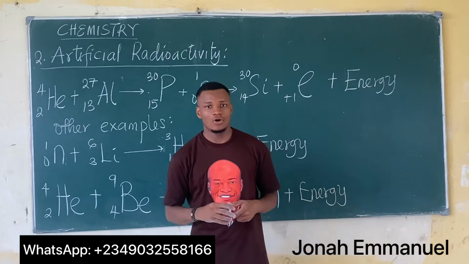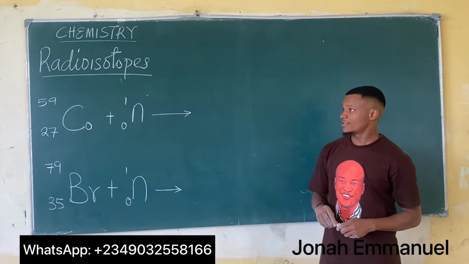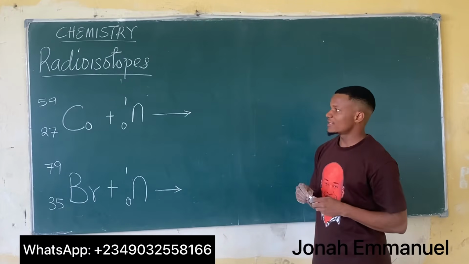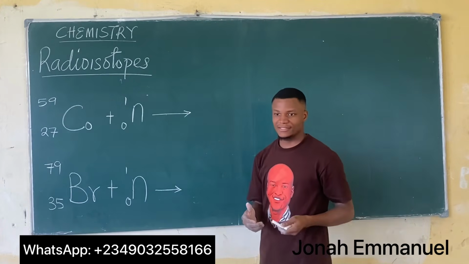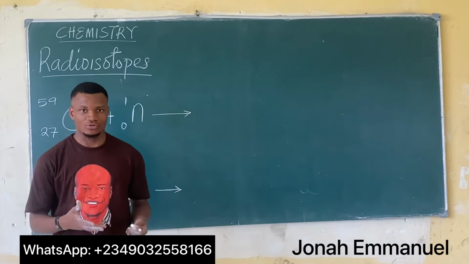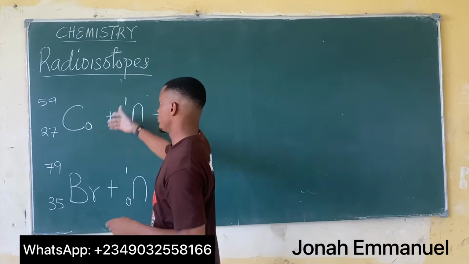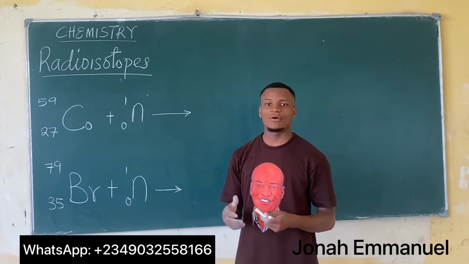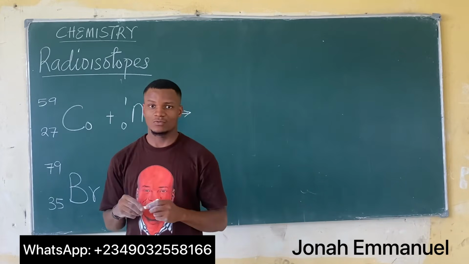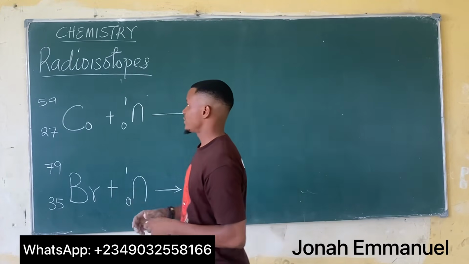Now next up, we look at what is called radioactive isotopes or radioisotopes. So let's look at the concept of radioisotopes. Radioisotopes are simply isotopes of elements that are formed by bombarding certain elements with a neutron, a proton, or a deuterium. So they are simply isotopes that are formed artificially by bombarding a particular element with either a proton, a neutron, or a deuterium. That's the simple idea of radioisotopes.